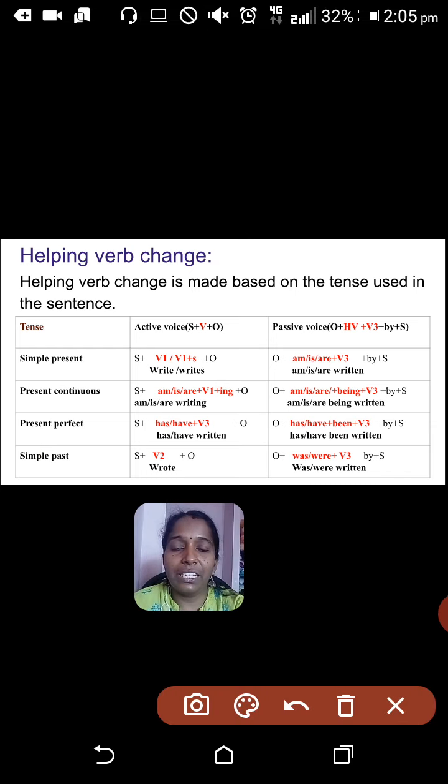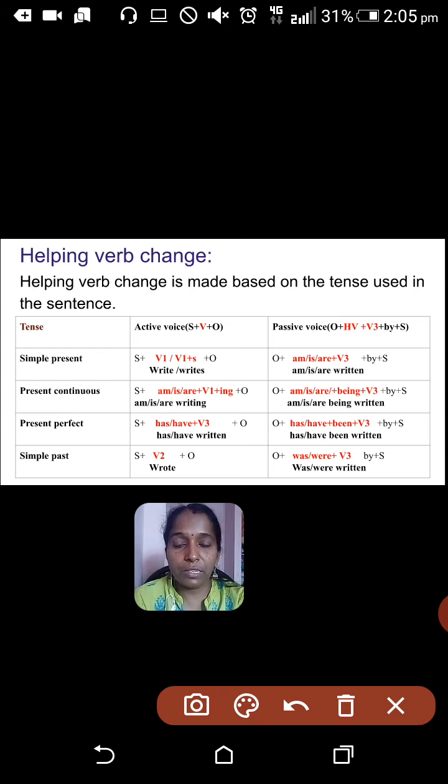So if the given sentence is in present tense, you need to change the verb as am or is or are plus being plus V3 form. That is, am being written or is being written or are being written. That should be changed like that.